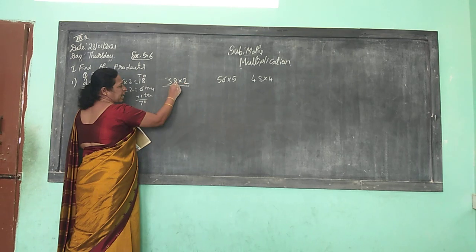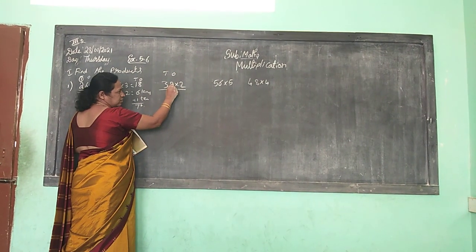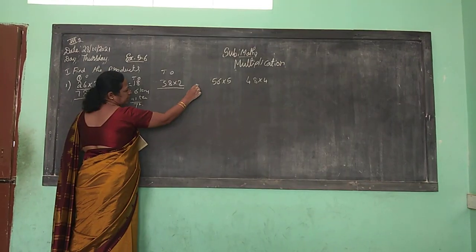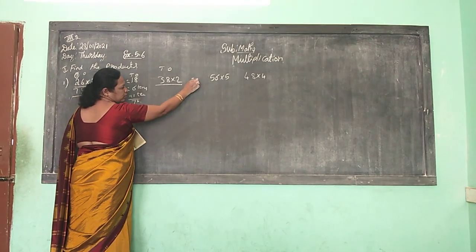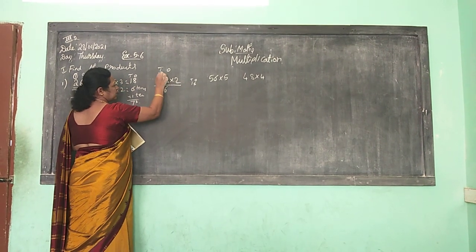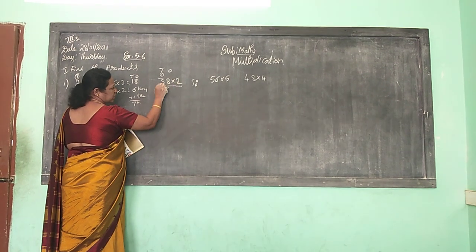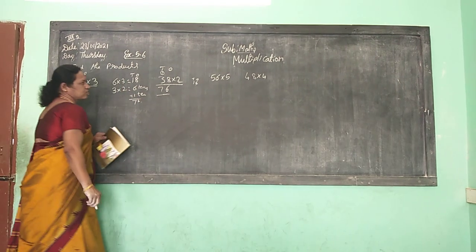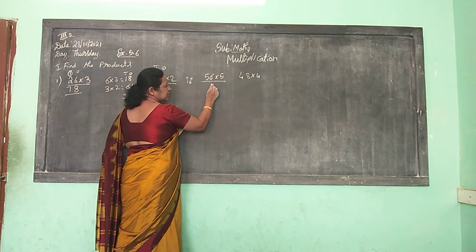See, 2 8s are how much? This is tens and ones. 2 8s are 16 came. So what will you do right here? Write the ones in the unit place, that is, ones are unit for you. So write 6 in the ones place and carry 1 to this place. Now 2 3s are multiplied in the tens place. 2 3s are 6, carry 1 is 7. 76. Okay, children.